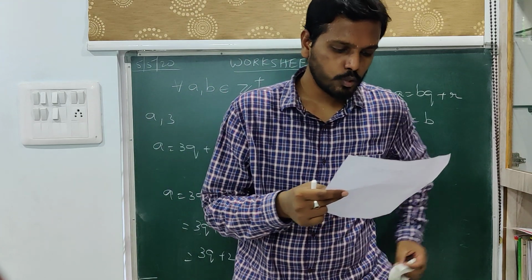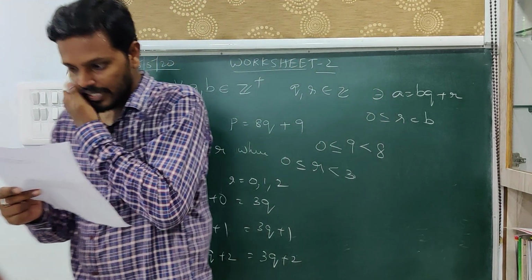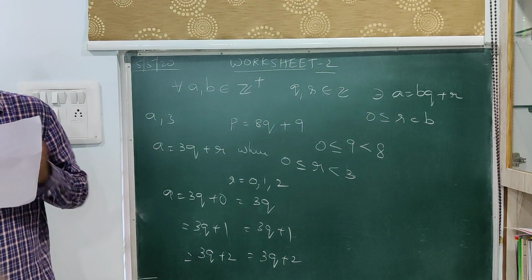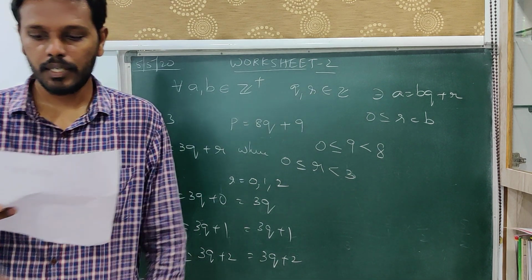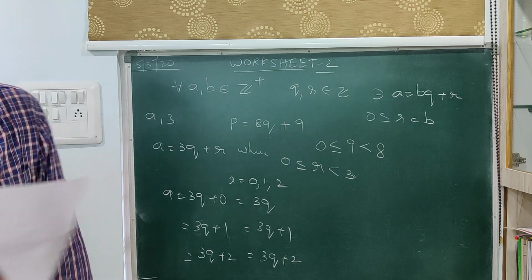Next, look into the fifth one. Let a and x be two positive integers expressed as x is equal to by plus c. If all the possible values of c are the first 5 non-negative integers, then what is y?